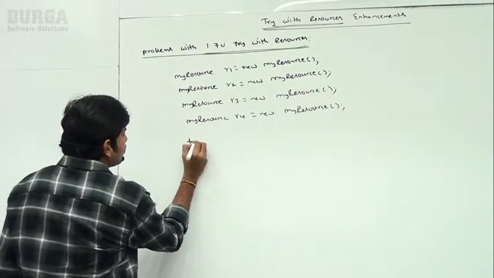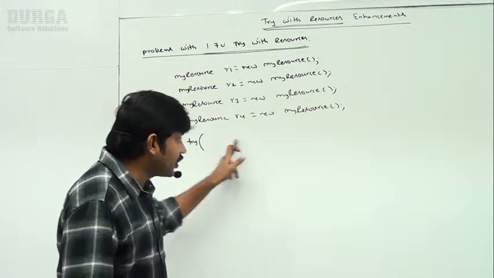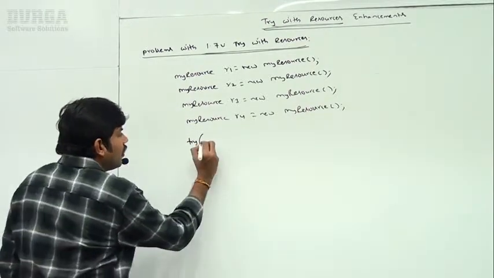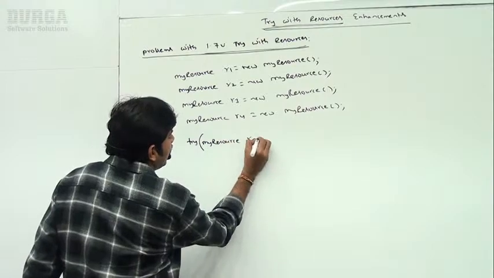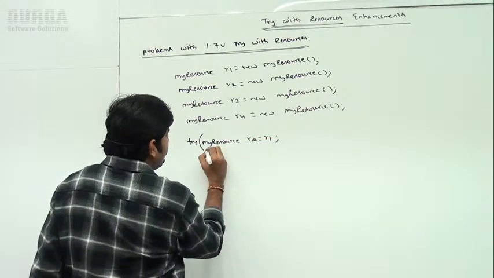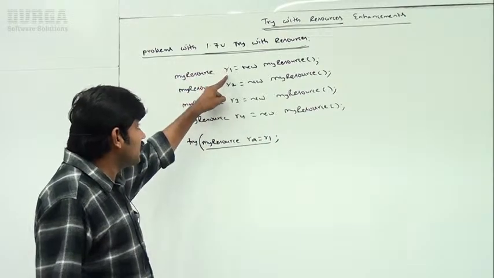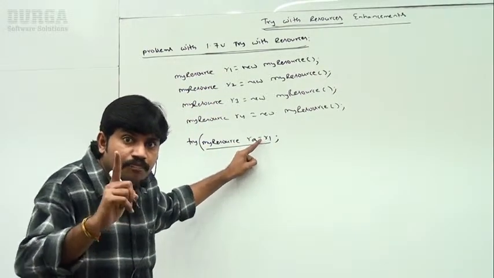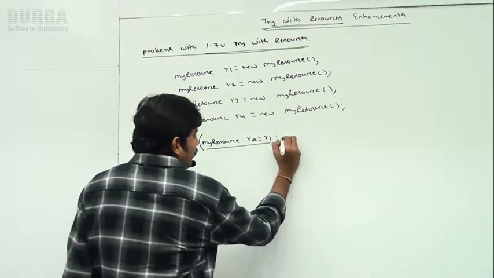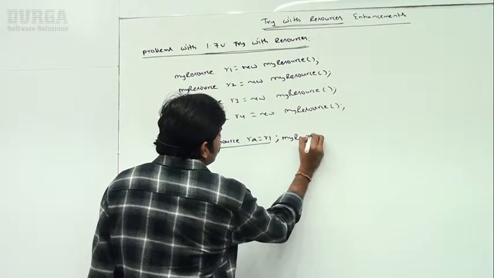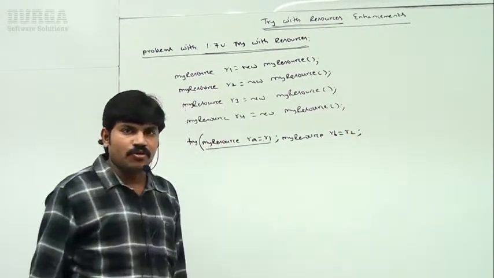One way is, sir, this is the only possible way, because the resources are already created. You won't create them once again. Then what you have to do? MyResource ra is equal to r1. Oh, we can't use this resource reference variable. Compulsorily we should use a new reference variable, or not? Yes. Now MyResource rb is equal to r2 semicolon.